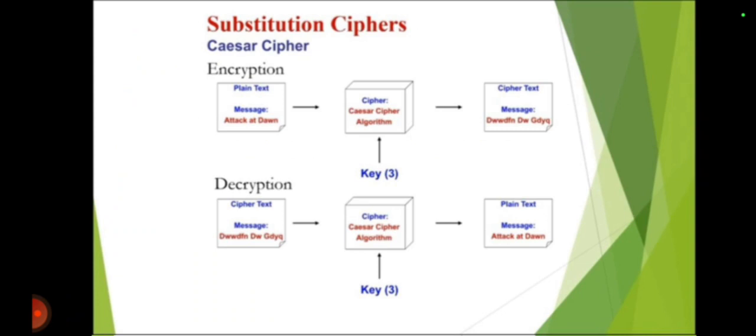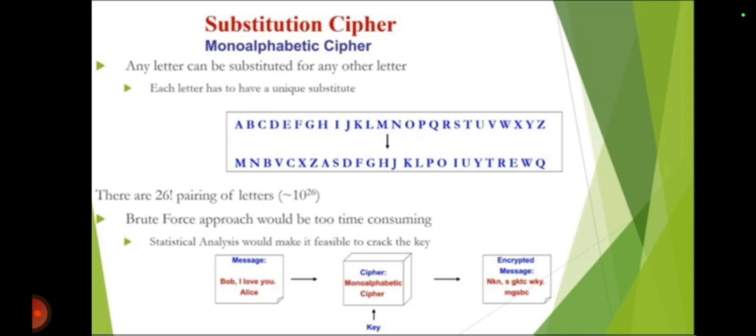For example, in a Caesar cipher, the plain text, or the message, attack at dawn, will be encrypted using the Caesar cipher algorithm to the cipher text, where we'll get the message DWWDFN DWGDYQ. Now, while decrypting the message DWWDFN DWGDYQ to the plain text, we'll again use the Caesar cipher algorithm with the same key, and we'll get the plain text after decryption: attack at dawn.